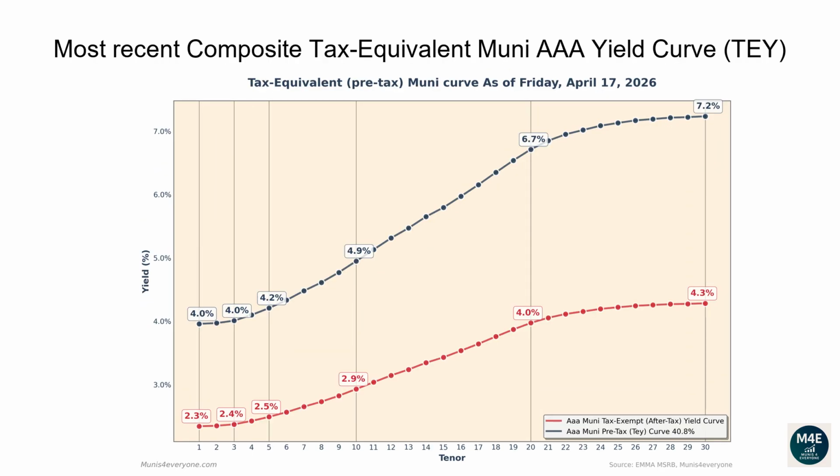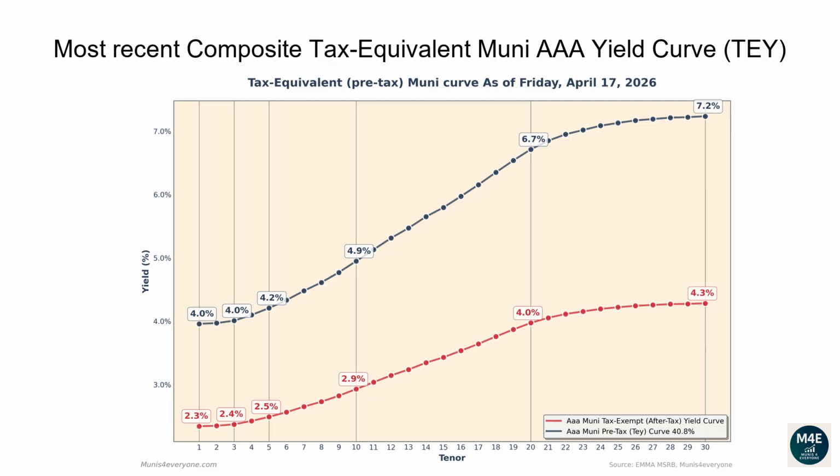Let's now go over the most recent composite tax-equivalent Muni AAA yield curve. The following graph shows, in red, the tax-exempt after-tax Muni yield curve, versus in blue its tax-equivalent pre-tax version assuming a 40.8% top tax bracket, as of April 17, 2026. Why would you care to see the tax-equivalent version of the Muni yield curve? More on this later. Let's first go over the pre-tax, aka tax-equivalent yield curve.